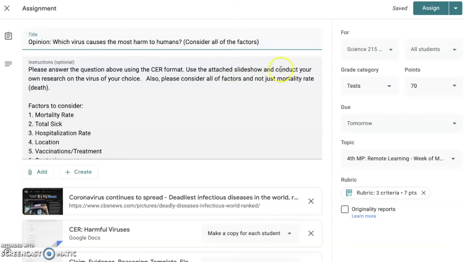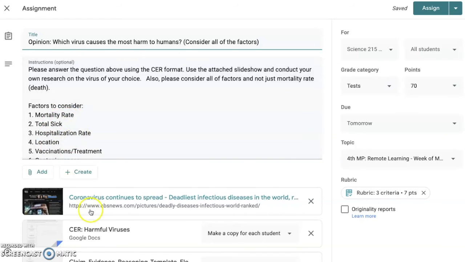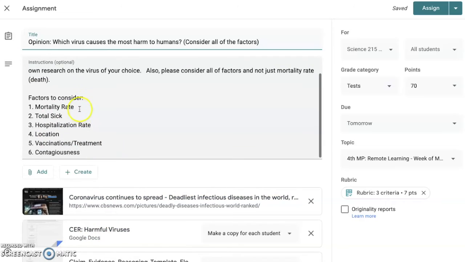Use the attached slideshow and conduct your own research on the virus of your choice. After you look through the slideshow and pick one that you're interested in, I strongly suggest you Google it and try to come up with answers to these factors. You don't have to give me the answers. I'm not looking for a separate sheet telling me what each of these are, but you may want to mention these in your CER assignment. So I'm going to go through these factors that you should consider.